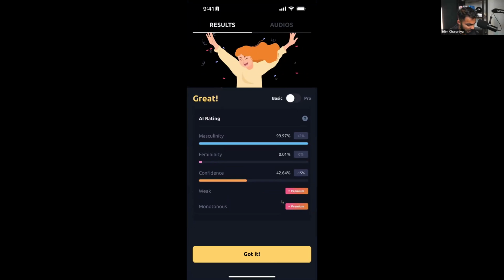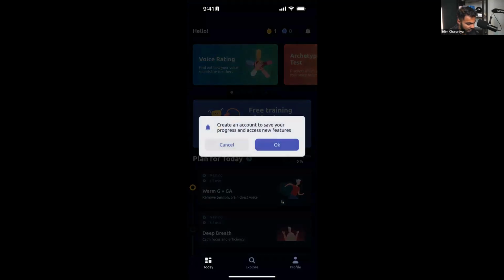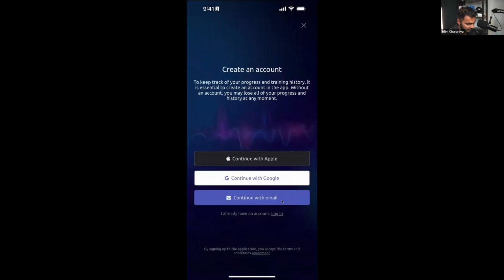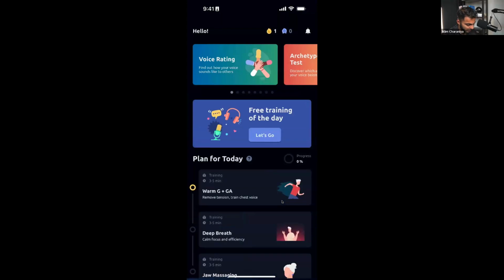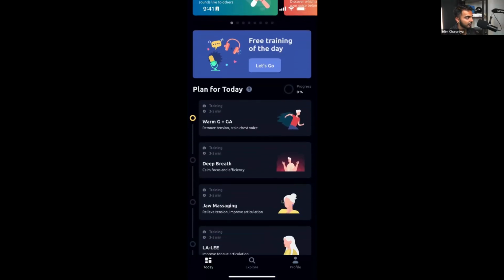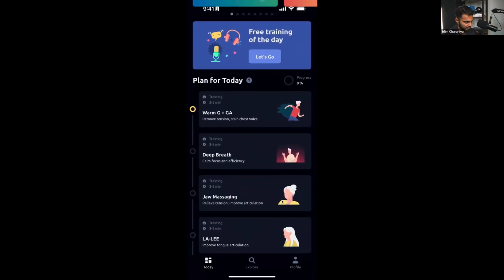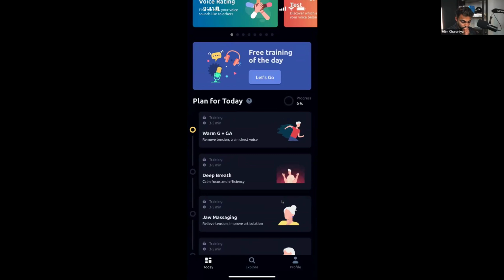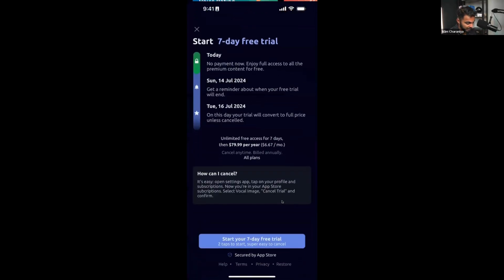And then if I click got it, it says create an account to save your progress and access new features. Not really going to create an account right now. But as you can see, that first exercise is marked as complete. So all it really did was give me an opportunity to start a free training, and then it just gave me the first training. What happens if I click on the second one?